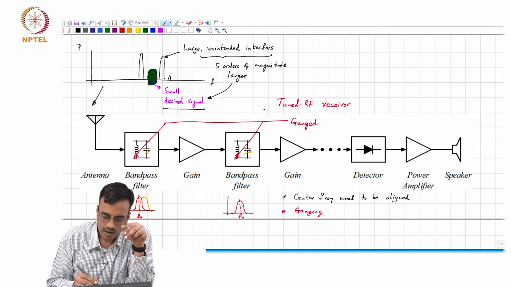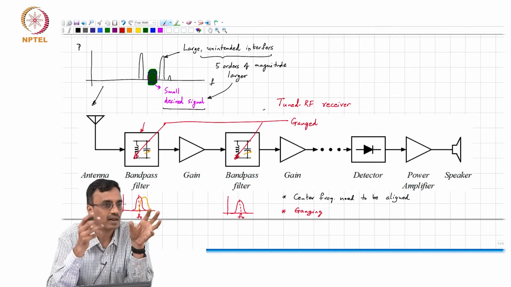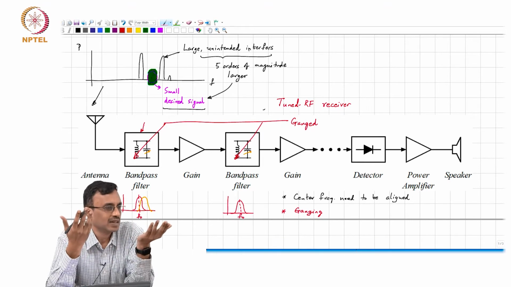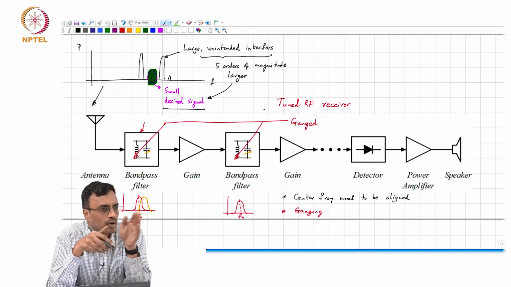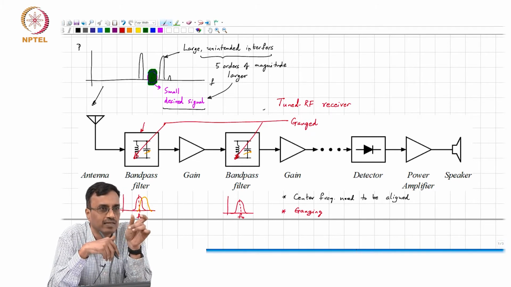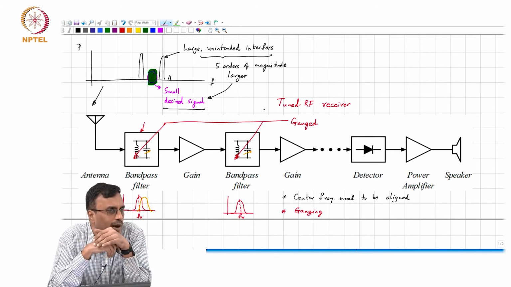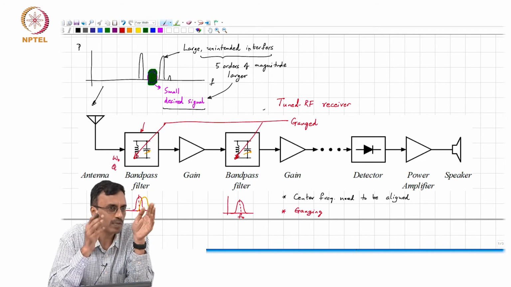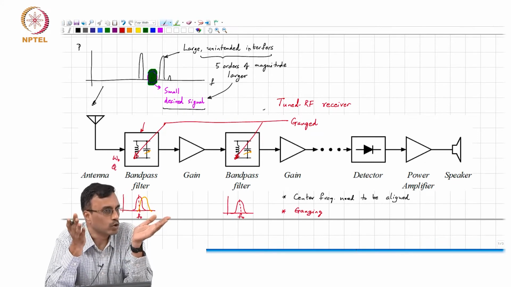If you want a narrowband filter, the quality factor of that parallel RLC circuit must be some large value. Now, if you tune the center frequency and the quality factor remains the same, what comment can you make about the bandwidth? Let's say the center frequency in radians per second is omega naught and the quality factor is Q. What is the bandwidth? Omega naught by Q, correct?